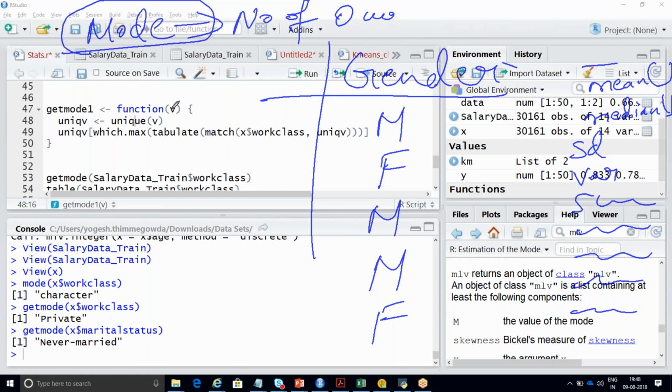So you need to write a special function. You can pass this v anything. You need not worry about this v. It should always be v. You can pass it as function of a, function of b, function of c, whatever you want. It doesn't matter.